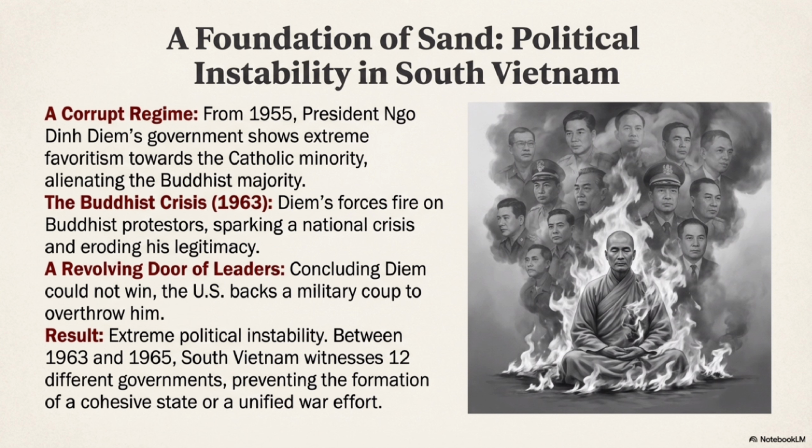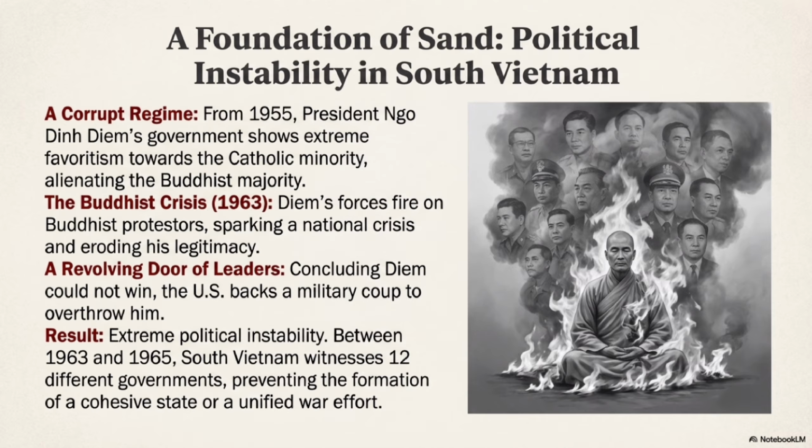Its leader, Ngo Dinh Diem, ruled through corruption and favoritism, especially toward Catholics, even though most citizens were Buddhist. In 1963, government forces fired on Buddhist protesters, triggering a national crisis known as the Buddhist Crisis. The United States lost confidence in Diem's leadership and quietly supported a military coup to remove him.